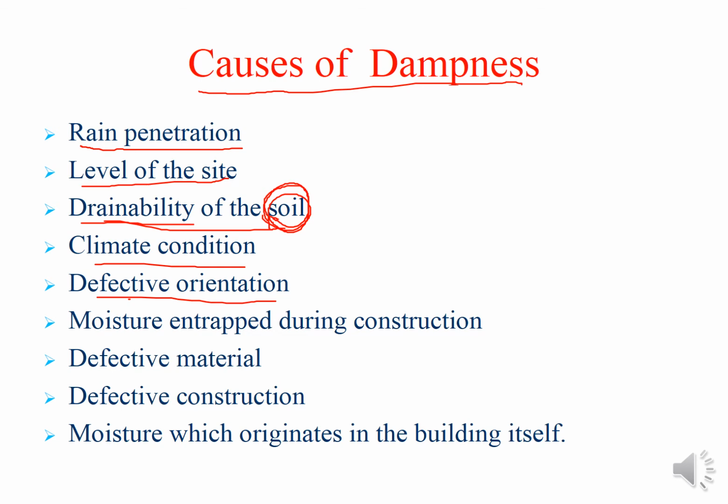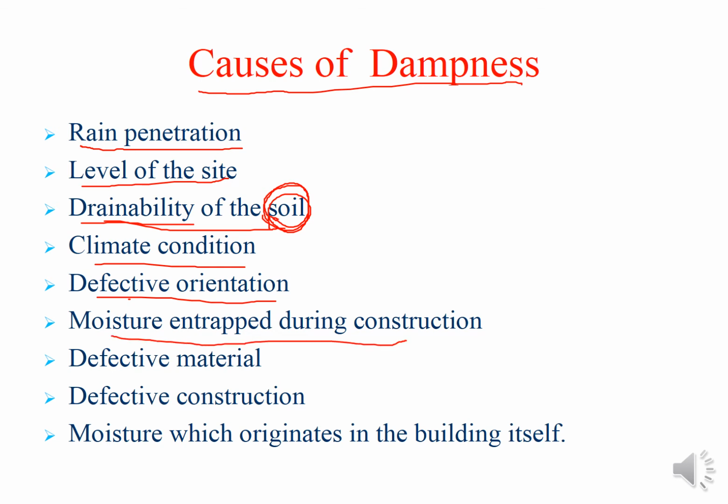Sometimes the direction of the rainfall is such that you can avoid it by changing the direction of your building. Or at the designing phase, you can select the orientation of the building so that it is opposite to the direction of the rainfall, and rain is not coming inside the building.